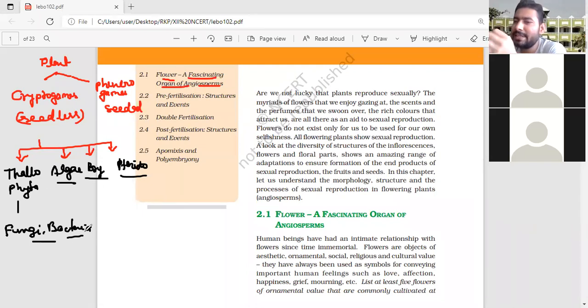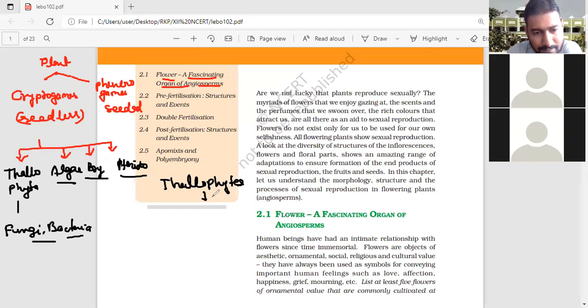So algae sometimes have been kept separate, or sometimes they have been included into the thallophyta. Because thallophytes means, can anyone tell me what the thallophytes are? What is the thallophytes? Tell me. Thallophytes. Tell me. Undifferentiated body, sir. Very good.